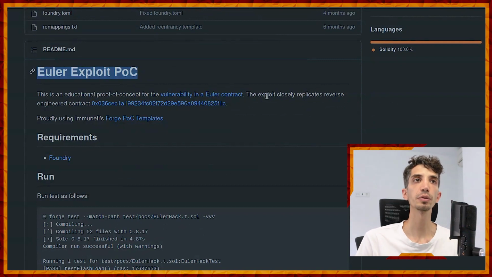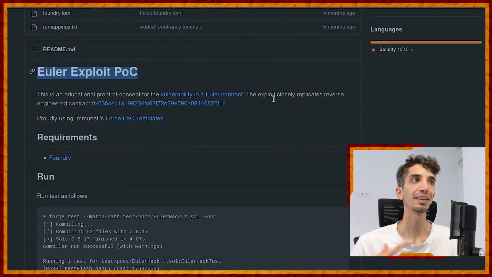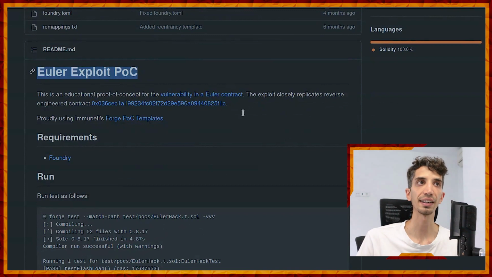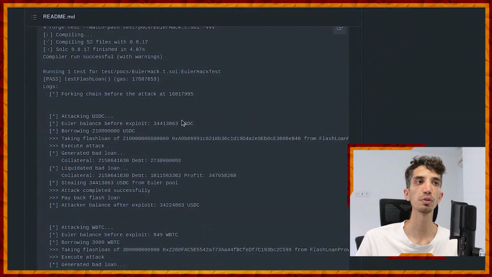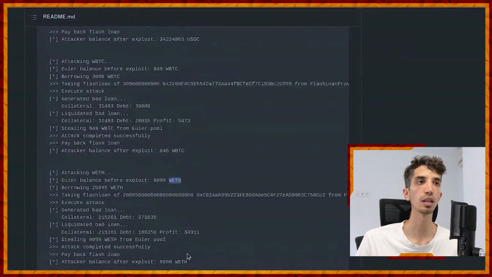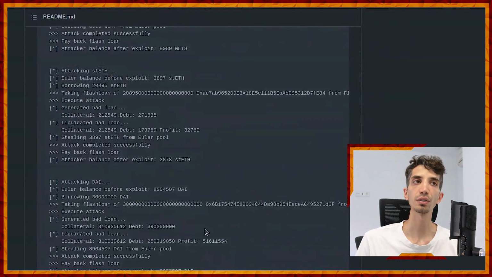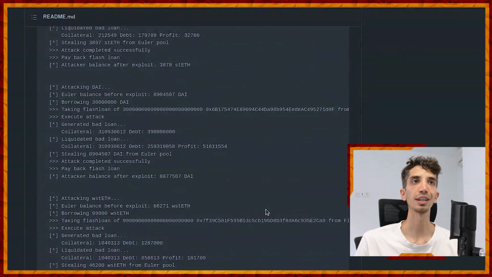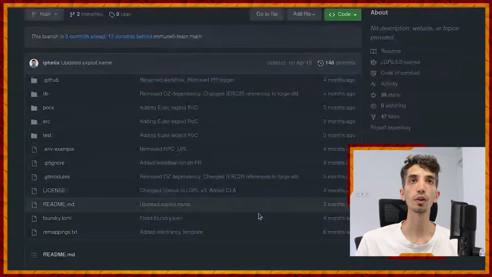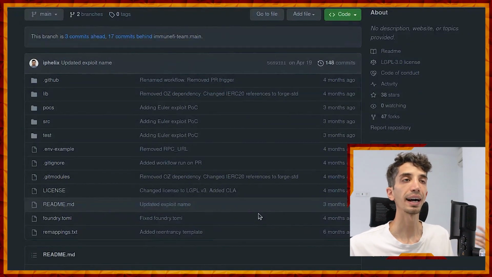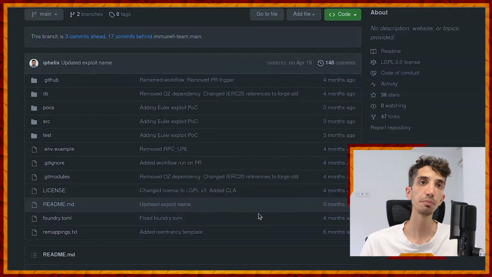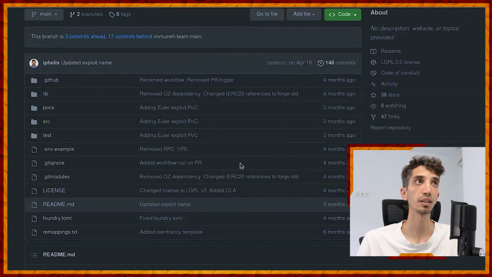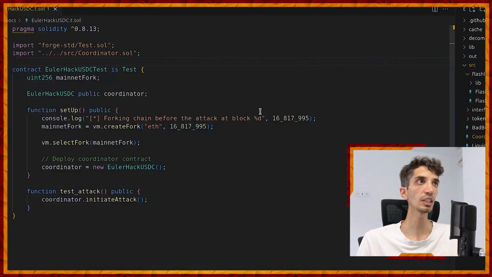The exploit even closely replicates the reverse engineered contract that he analyzed, so it's very detailed. It goes through multiple pools of USDC, WBTC, WETH, staked Ether, and so on and so forth. Even DAI. I mean, it goes on and on. So the whole exploit has been reproduced in this proof of concept. What I have done is simplify that so it's easier to understand for us human beings. I have that in my editor here.